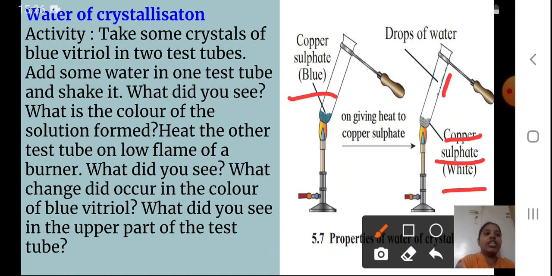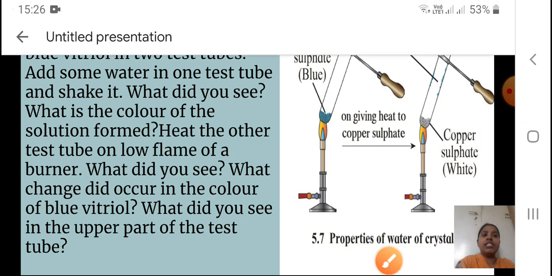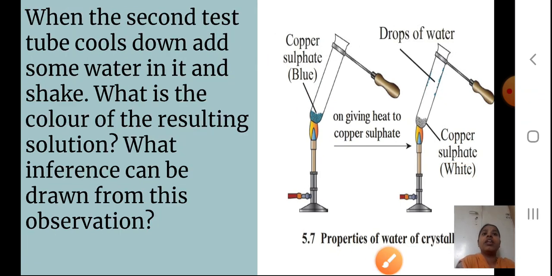Okay students, so we will continue. We will next continue the part. When the second test tube cools down, add some water in it. So in the second test tube only, after heating, I'll add some water, and I'll shake it. What is the color of the resulting solution? I have to see if there is any color change. What inference can be drawn from this observation? So many observations I told you in the diagram also. When you read it out, you can see that different changes have occurred here. So we'll see what these changes are.